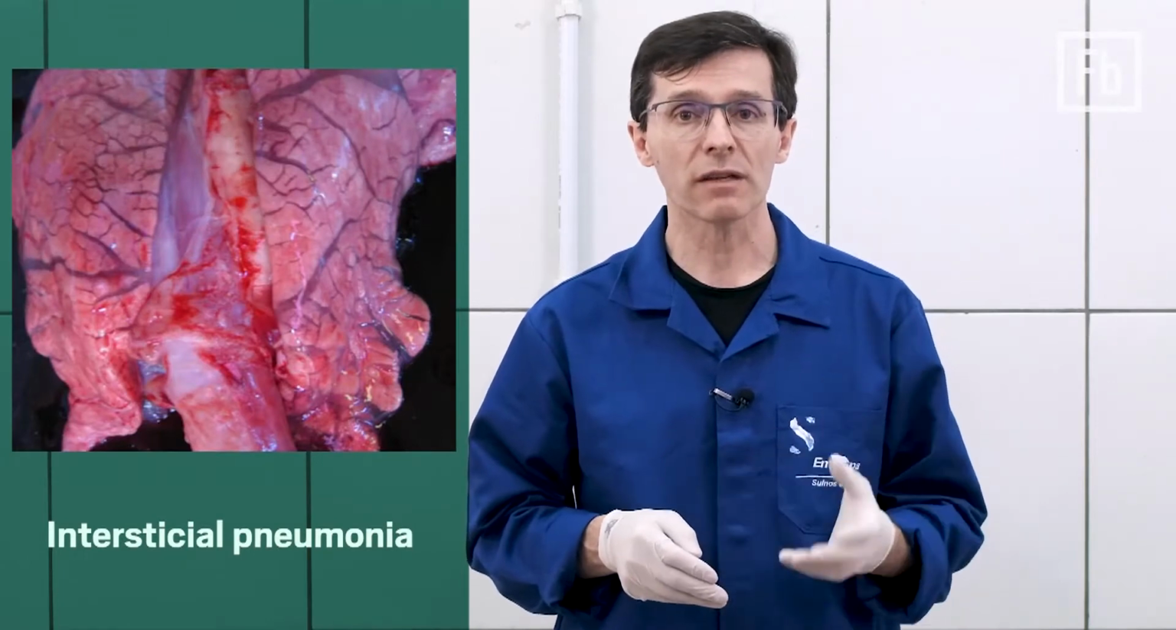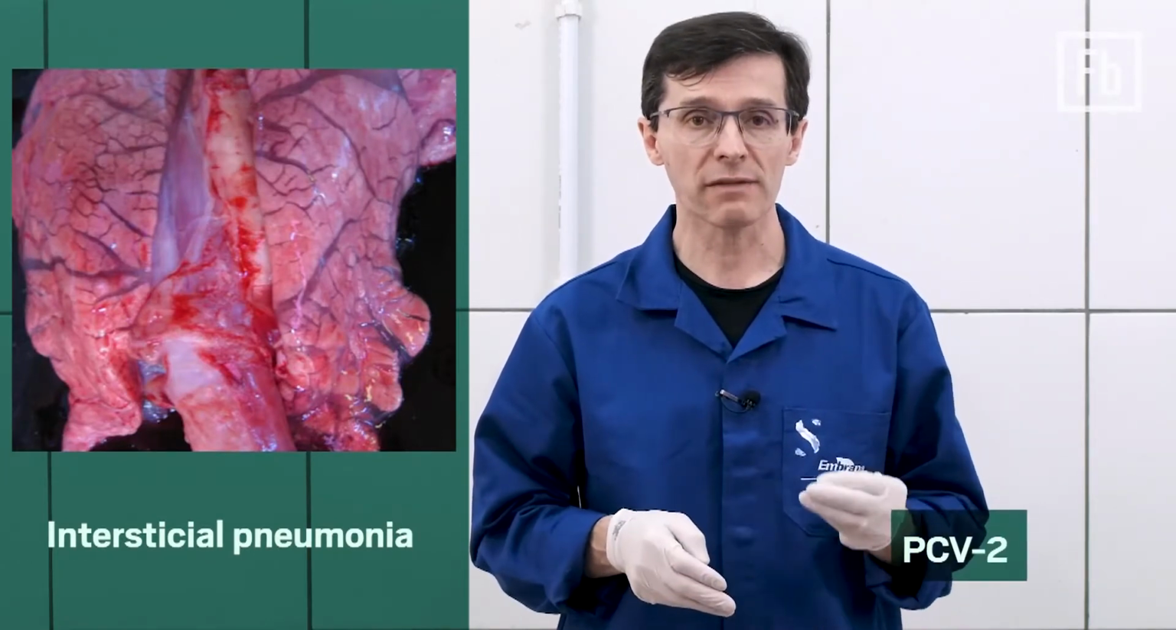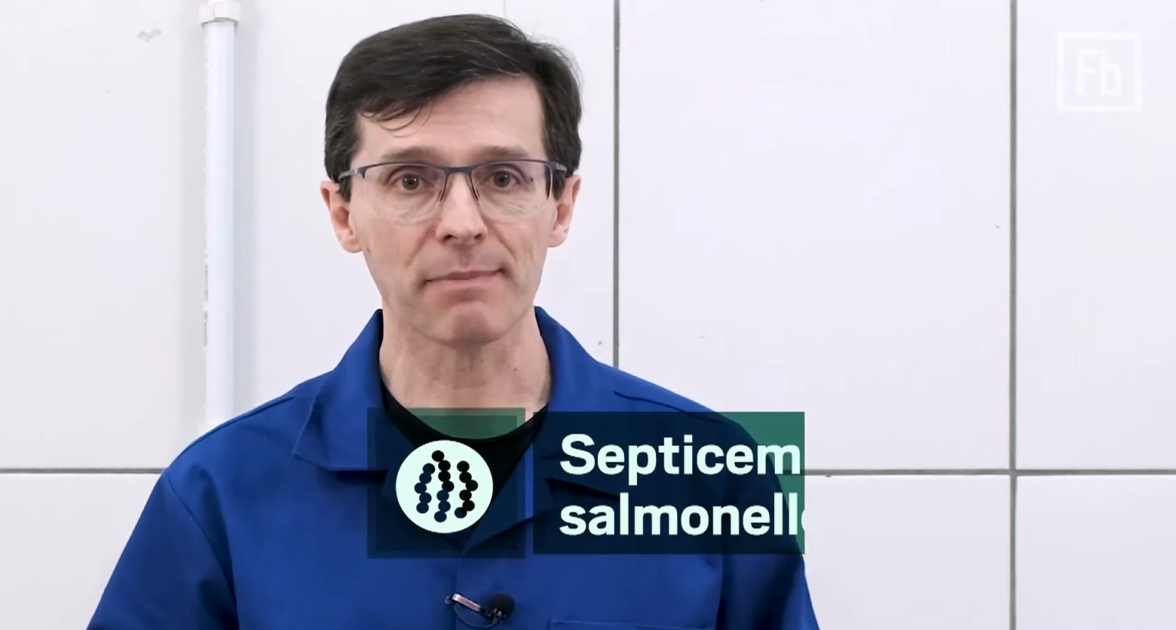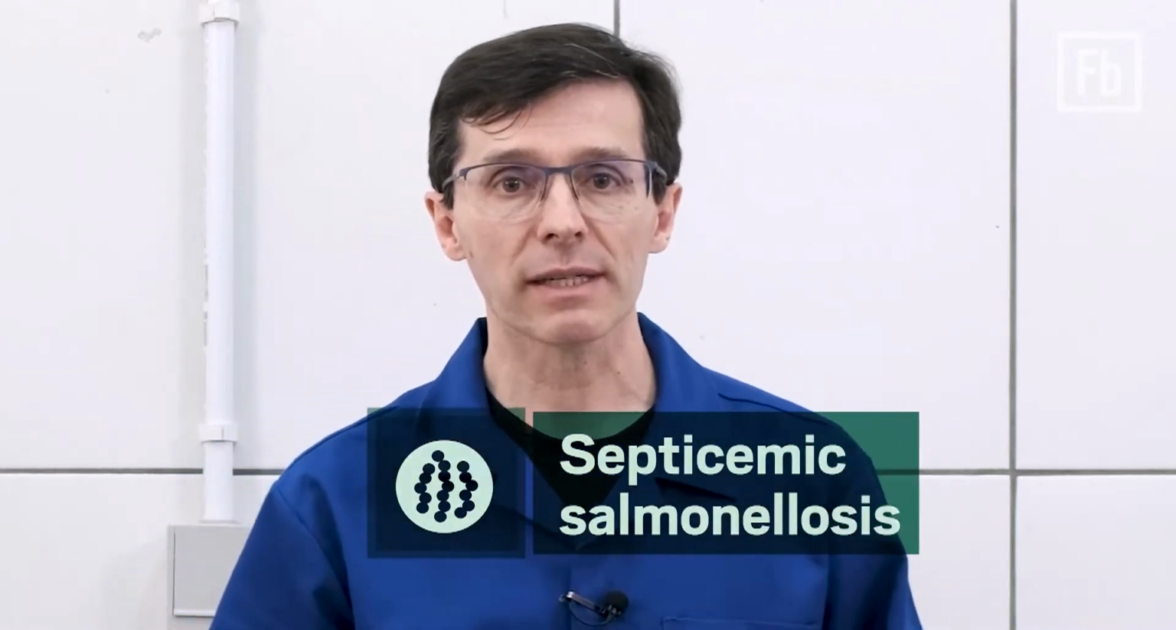In Brazil, the primary causal agent of this type of lesion is PCV2. Septicemic salmonellosis can also cause diffuse interstitial pneumonia, as it also reaches the lungs via the bloodstream. Interstitial pneumonia is a lesion that is more difficult to observe macroscopically, as the alveolar septa are infiltrated by inflammatory cells and consequently thickened, causing the lung to retain some rigidity when the thoracic cavity is opened. Congestion and discrete diffuse areas of consolidation can also be observed.